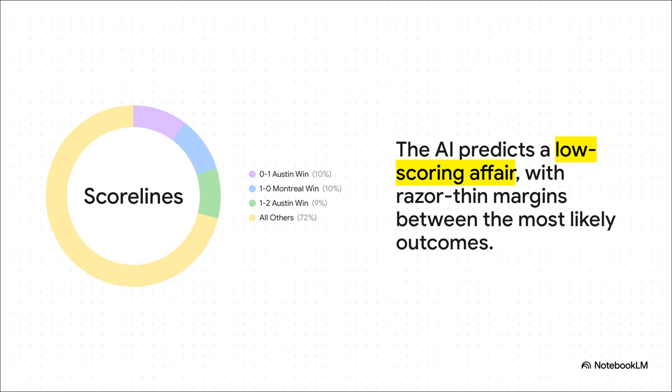That 0-1 Austin win is the most likely single outcome, yeah, but a 1-0 Montreal win is nipping at its heels. The bigger picture here is pretty obvious, though. The AI is really confident this is going to be a low-scoring game. It's not expecting a lot of goals at all.